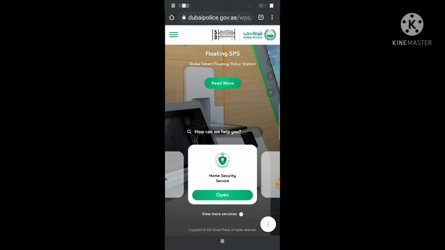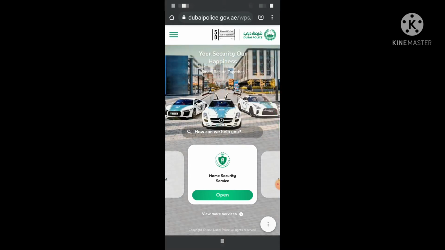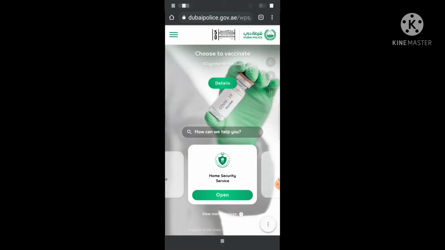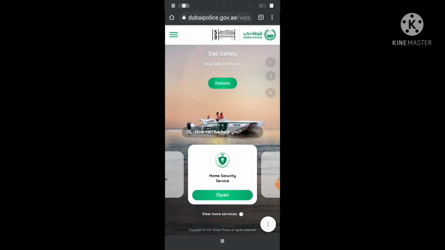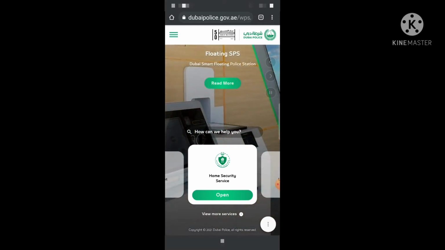Viewers, as you know, this is the social media era and internet cyber crimes happen in all societies. So today I am going to teach you how to report a cyber crime to Dubai Police inside the UAE, and this application is only for the Dubai geographical area.